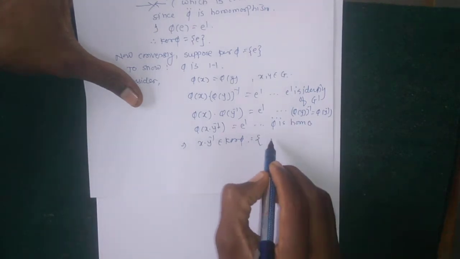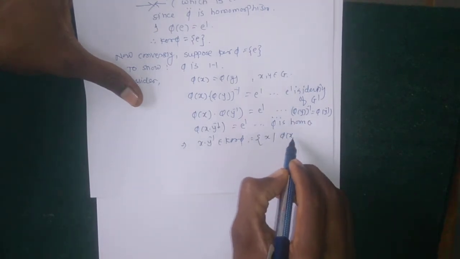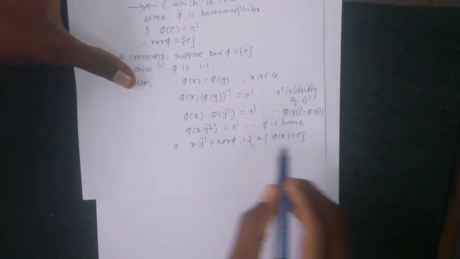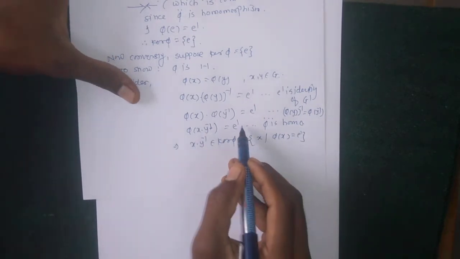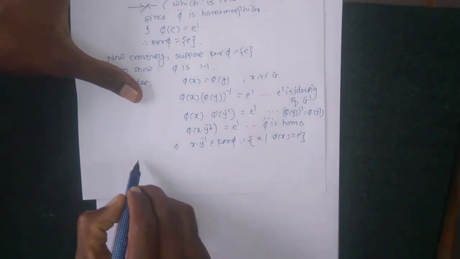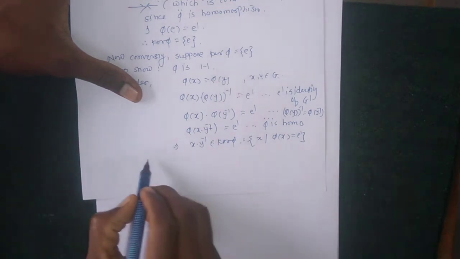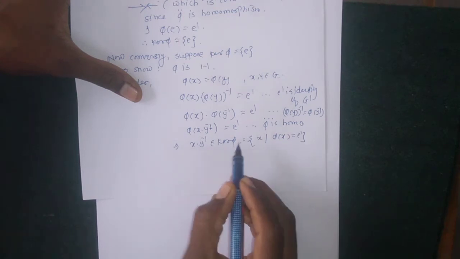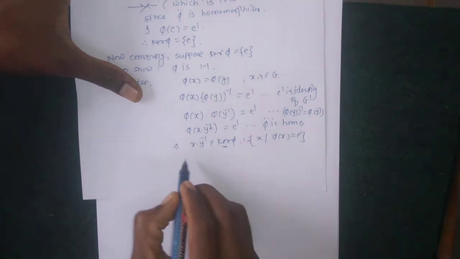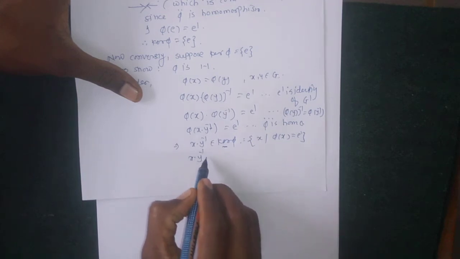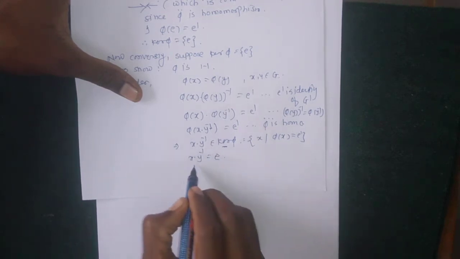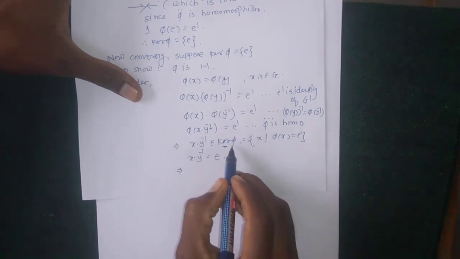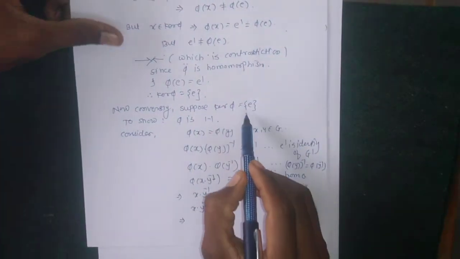Okay, because kernel phi contains elements such that their image is identity in G dash. Okay, so using this definition, x into y inverse belongs to kernel phi, but kernel phi contains only the singleton element, so x into y inverse equal to identity. Okay, x into y inverse equal to identity, because kernel phi contains only the singleton element identity.